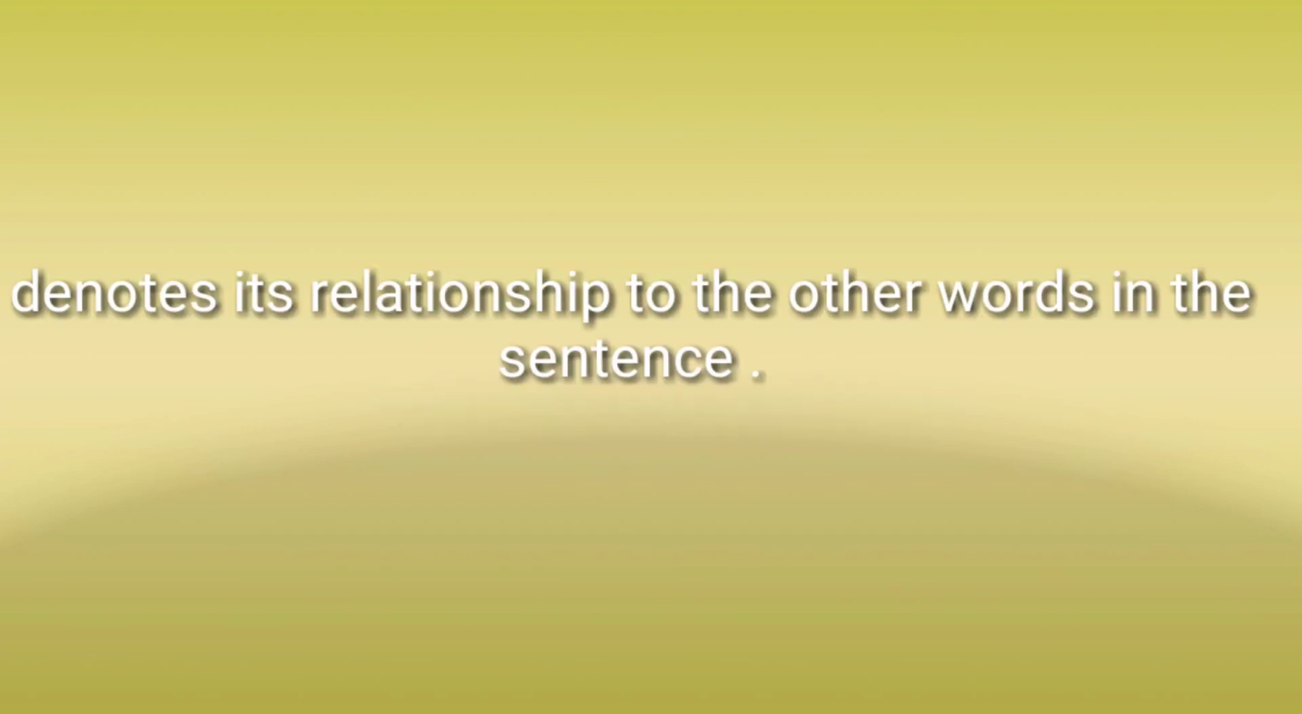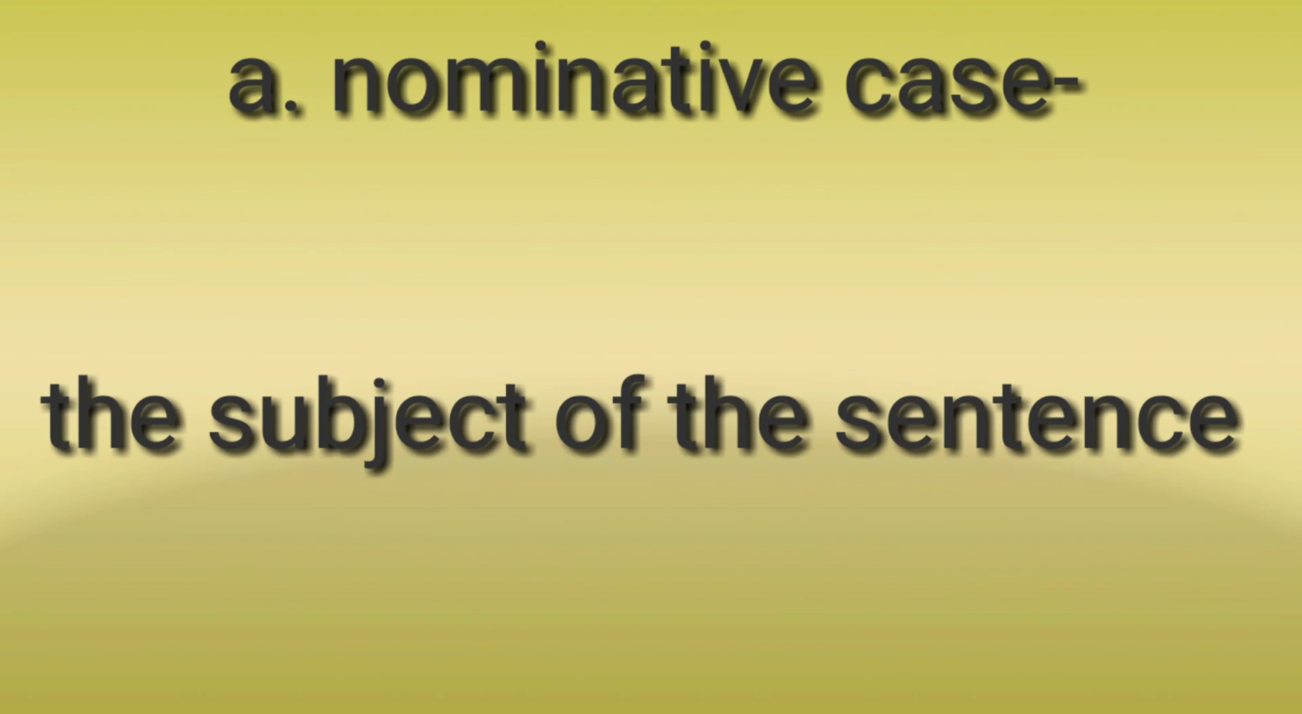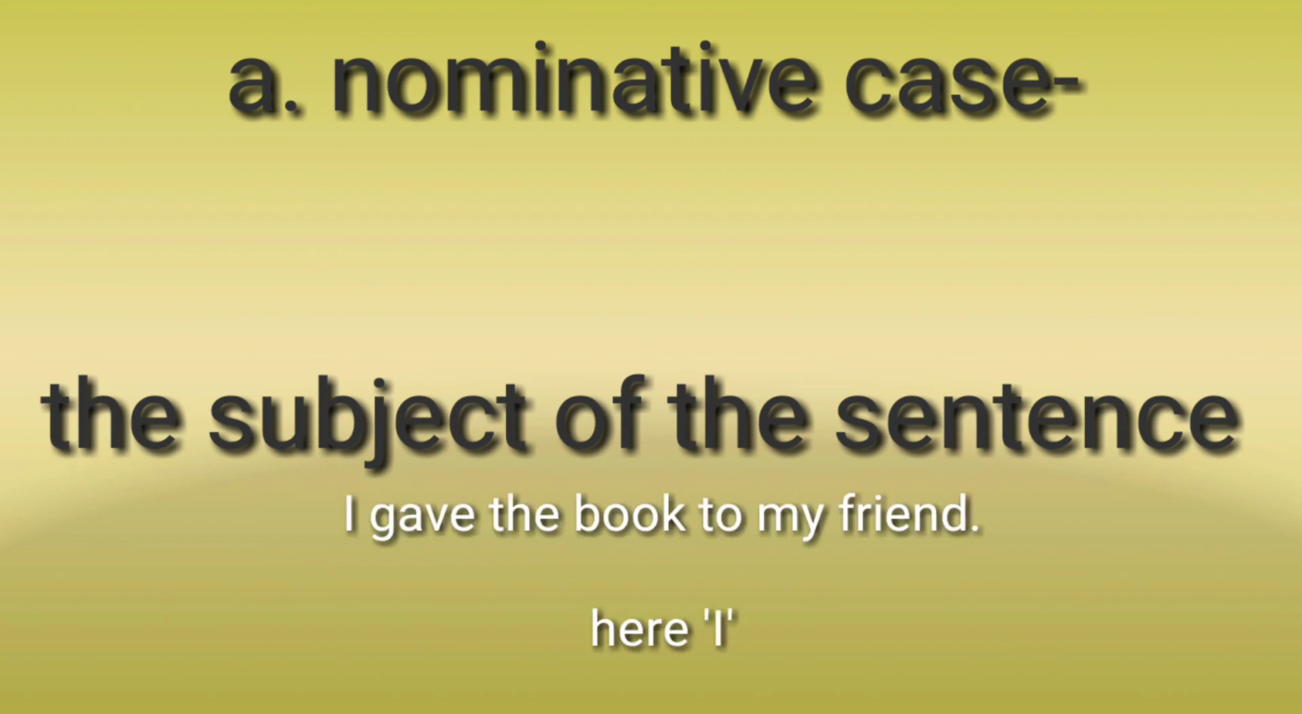Then we will come to case. Case ending in nouns denotes its relationship to the other words in the sentence. There are four important cases. What are they? First one is the subject of the sentence is said to be in the nominative case. For example, I gave the book to my friend. Here, I is the nominative case as it is the subject in the sentence.